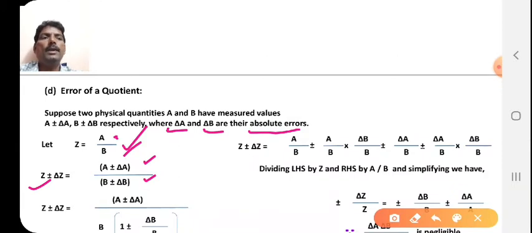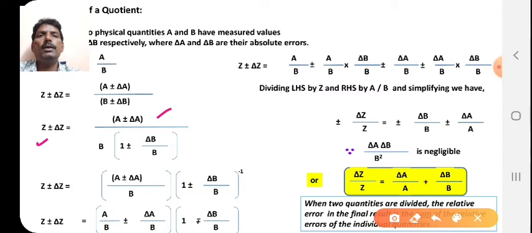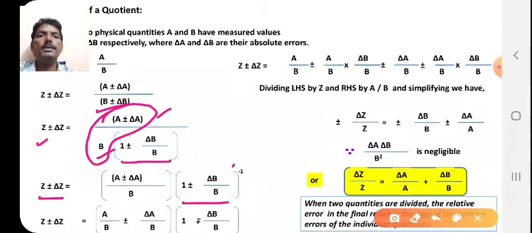So ultimately you can write z ± Δz is equal to (a ± Δa), and taking b common from the denominator, you will get (1 ± Δb/b). So z ± Δz is equal to (a ± Δa)/b times this term, and this will go to the numerator, therefore the exponent will be minus.